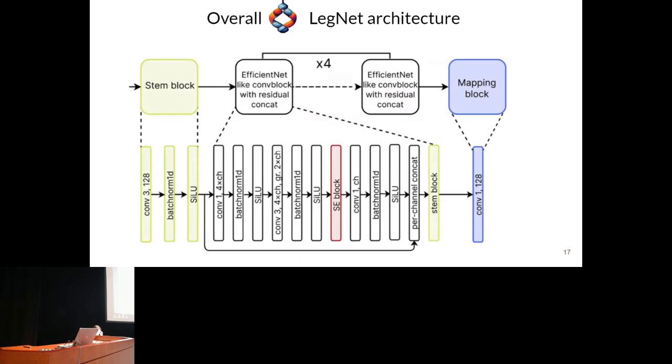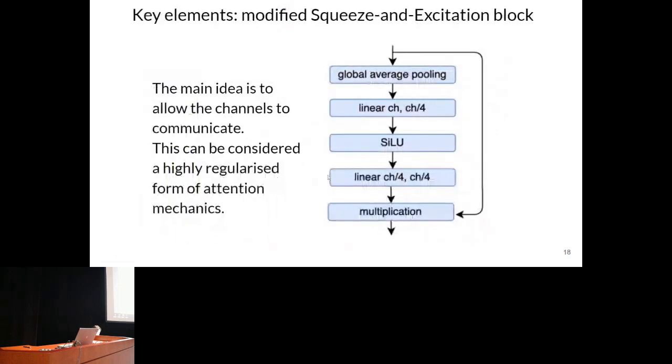The input is passed to the stem block. Actually, it's just a usual convolutional block, followed by a sequence of 6 EfficientNetV2-like blocks, followed by a mapping block to transform resulting features into prediction. The key idea of a special squeeze and excitation block is to allow the feature channels to communicate with each other and, as a result, adjust their activations. This can be considered as some form of a highly regularized attention mechanism.